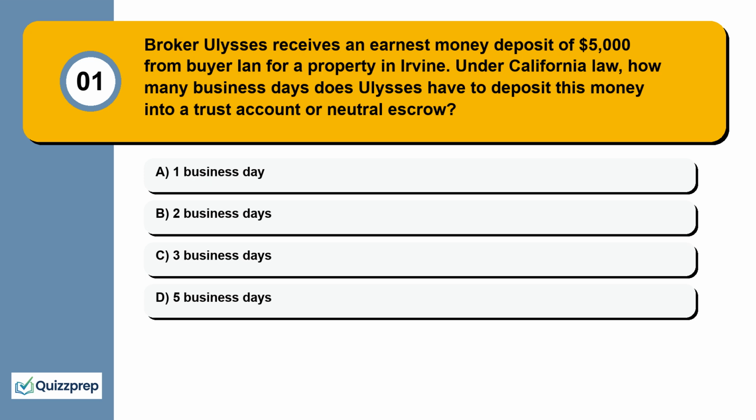Question 1. Broker Ulysses receives an earnest money deposit of $5,000 from buyer Ian for a property in Irvine. Under California law, how many business days does Ulysses have to deposit this money into a trust account or neutral escrow? 1 business day, 2 business days, 3 business days, 5 business days.